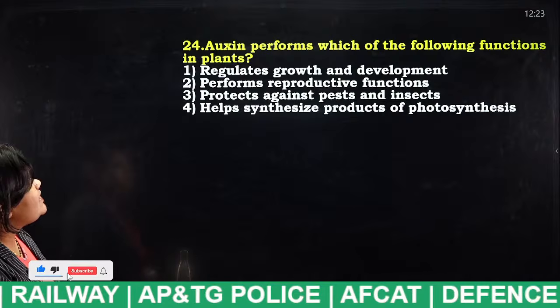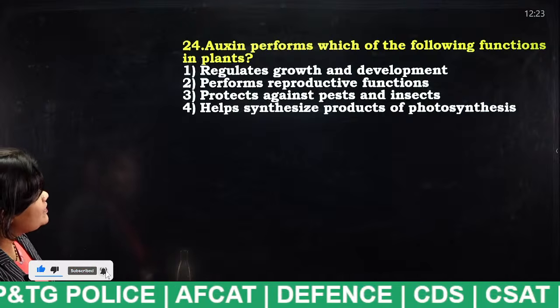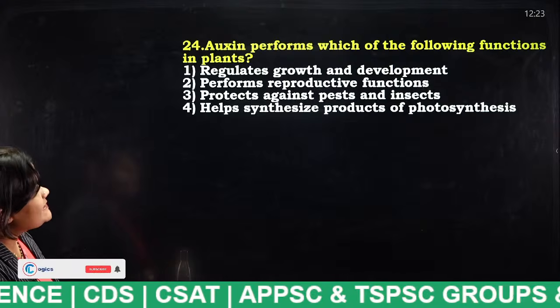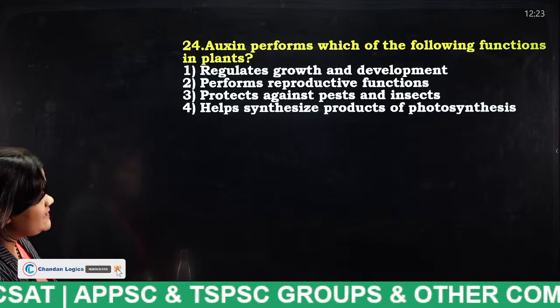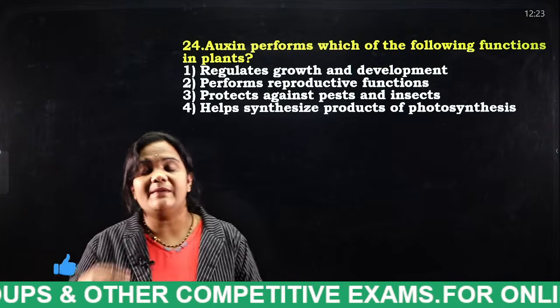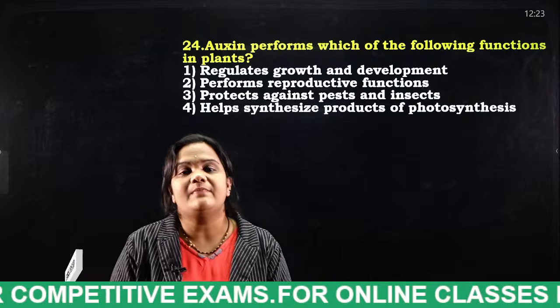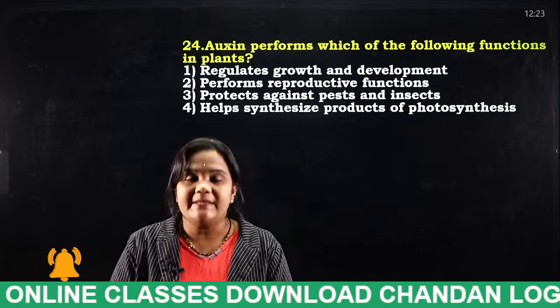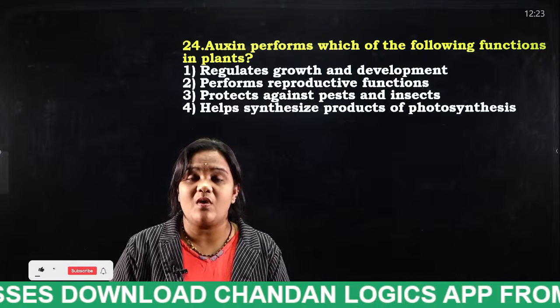Auxin performs which of the following functions in plants? Regulates growth and development, performs reproductive functions, protects against pests and insects, helps synthesize products of photosynthesis. So generally in plants there are some plant hormones: auxins, gibberellins, cytokinins. These auxins and gibberellins, so what will they do?